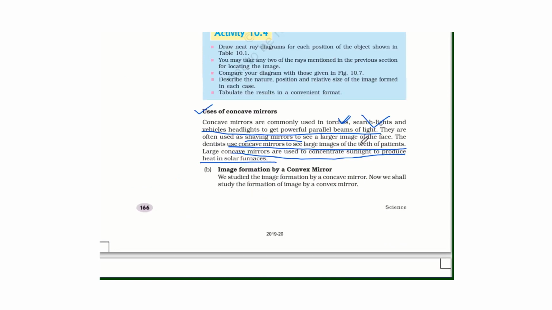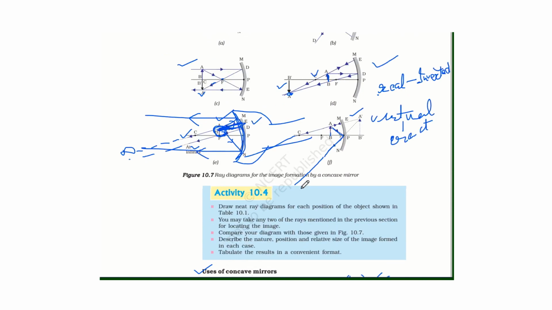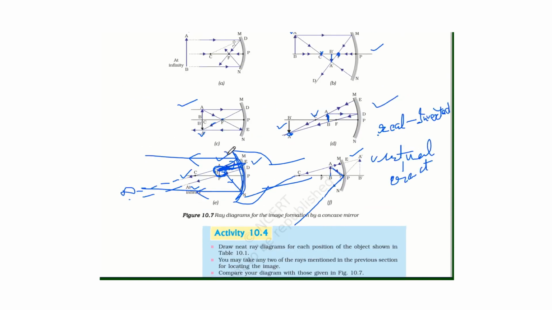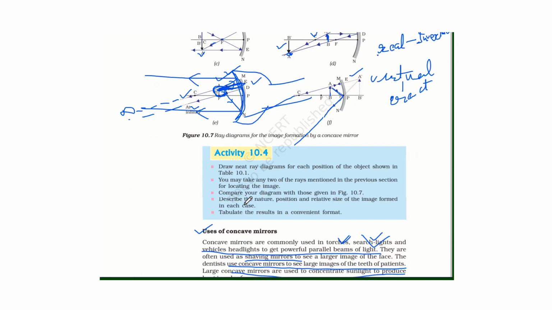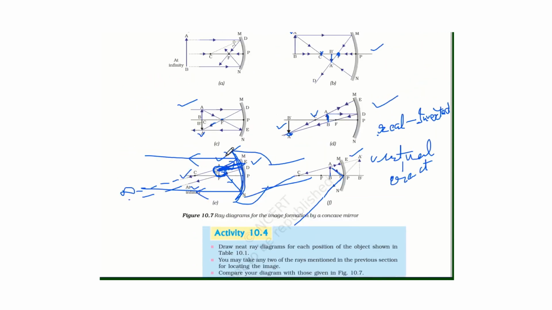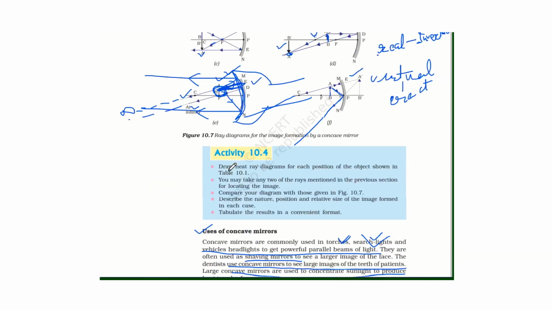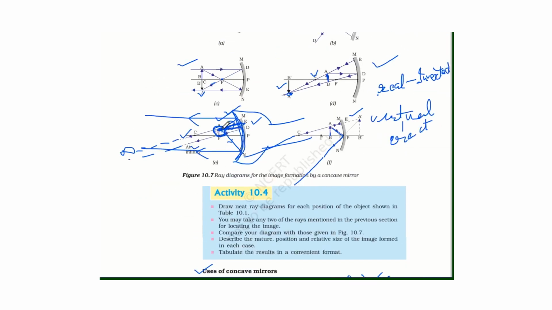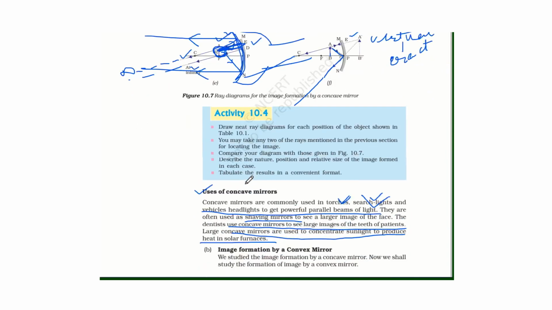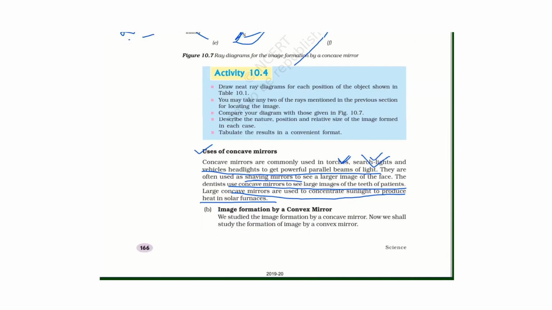in searchlight also. Similar is the case for searchlight also. In case of searchlight also, there is a bulb, surface is concave, and the rays after reflection become parallel. In vehicle headlights, similar thing happens in case of headlight of vehicles also, to get parallel beam of light.